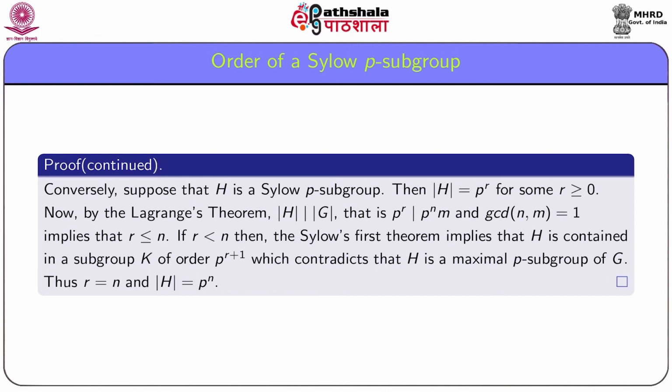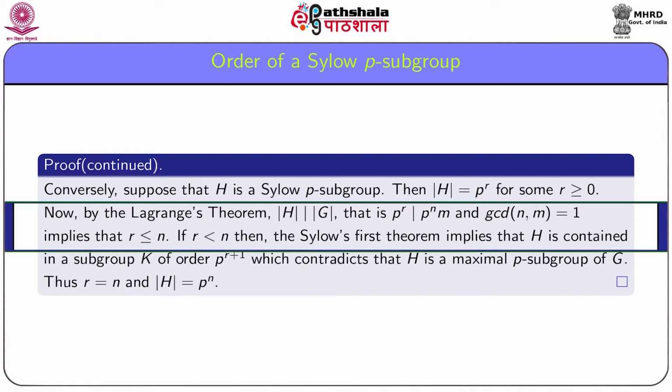Conversely, suppose that H is a Sylow p subgroup. Then, since H is a p group, it follows that order H is equal to p to the power r for some r greater than or equal to 0.